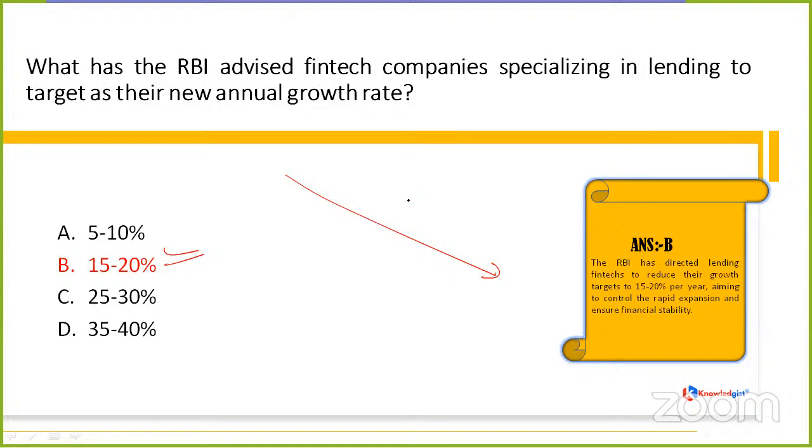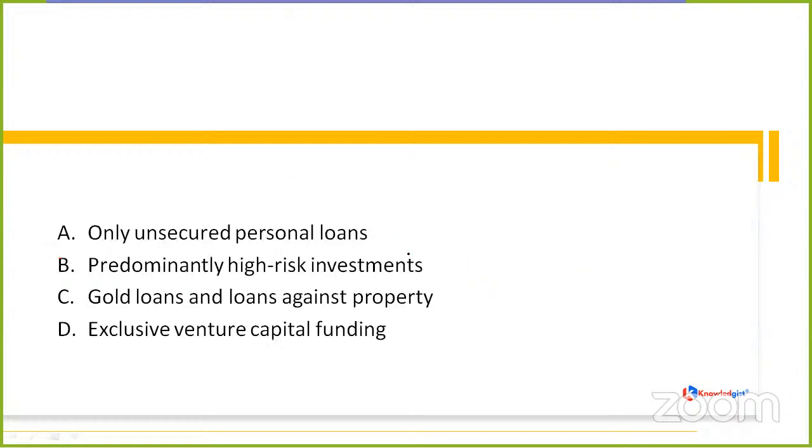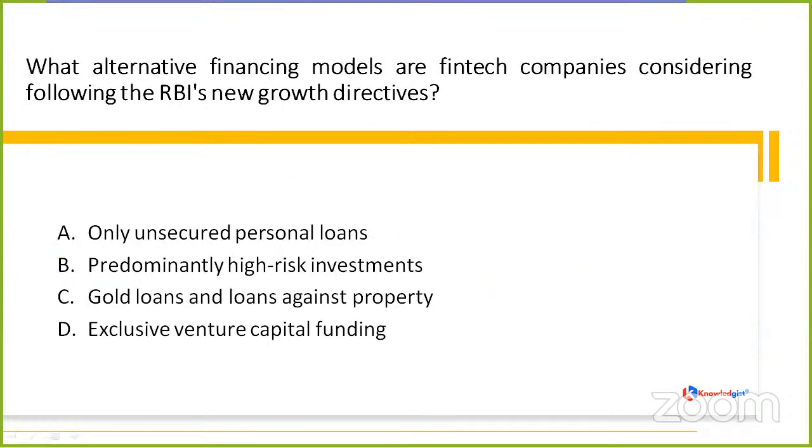Now, see why this particular range of 15 to 20% has been advised by RBI, because it aims to control the rapid expansion and ensure further financial stability. That's the main reason.